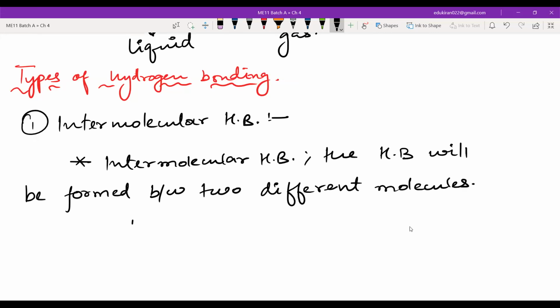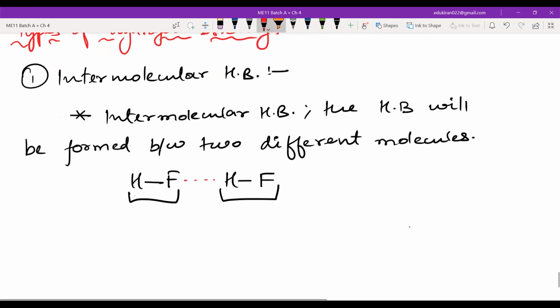Okay, different molecules. For example, HF and HF. So this is one molecule of HF, this is another molecule of HF, and you will have a hydrogen bonding like this. So this is an intermolecular hydrogen bond.